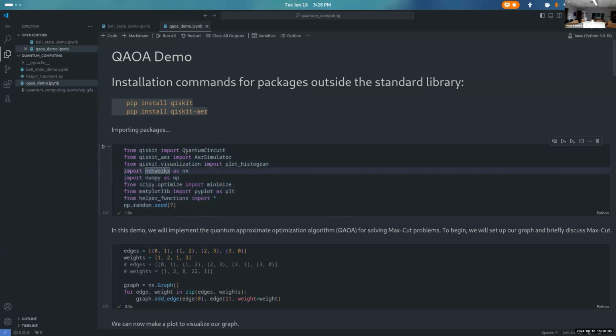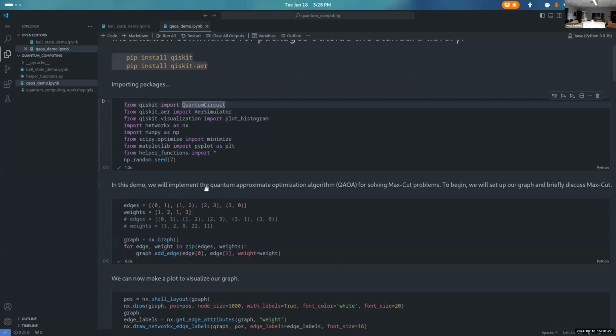We're just importing packages here, some basic standard library ones, as well as these three that come from Qiskit: a visualization package that we'll use to plot some histograms, our simulator, which is what we're going to use to simulate our quantum state, and this quantum circuit class, which we'll use to instantiate quantum circuits.